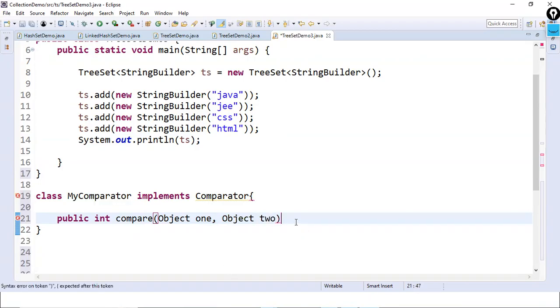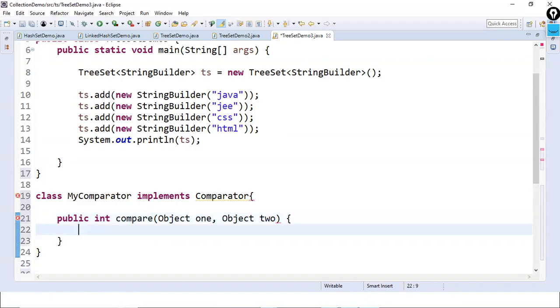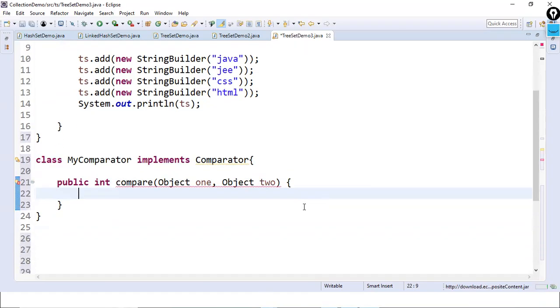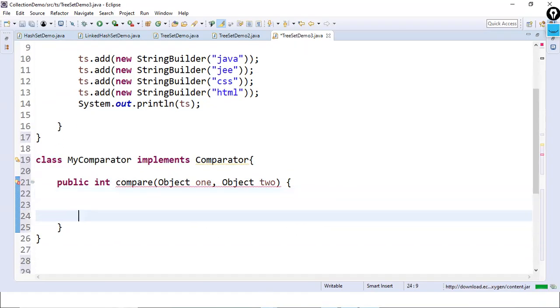Two inputs I am taking for comparing those things. So this is the corresponding method syntax. Yeah, so we are getting the error because the return type is integer, not void type. Then what do we have to do inside this one? How to compare two string objects?